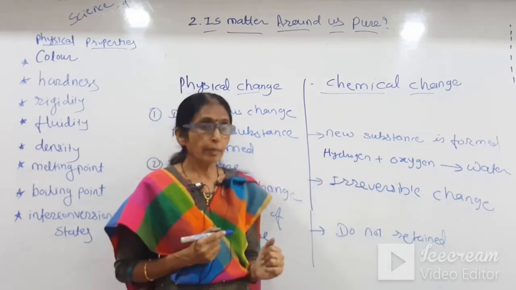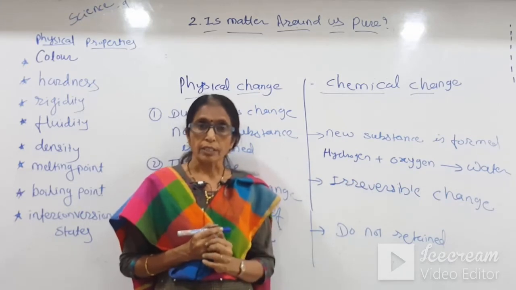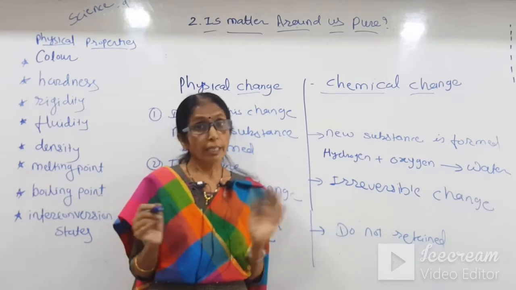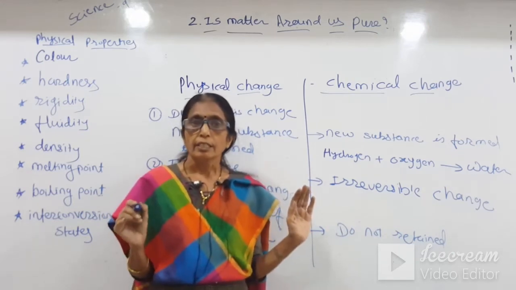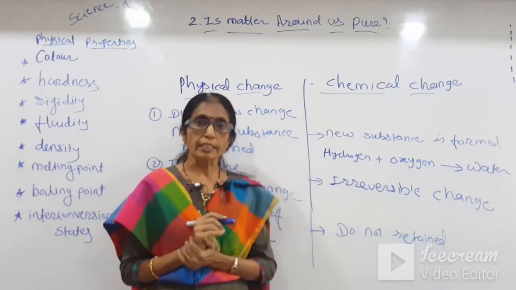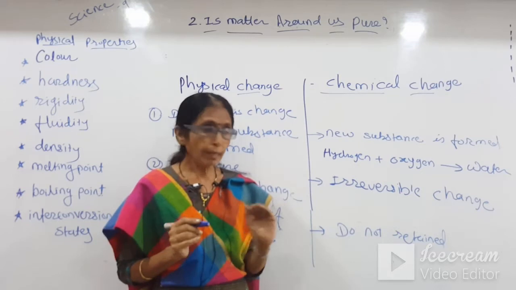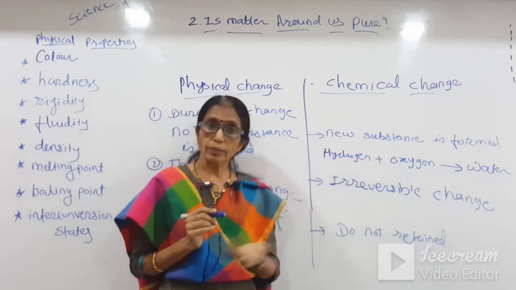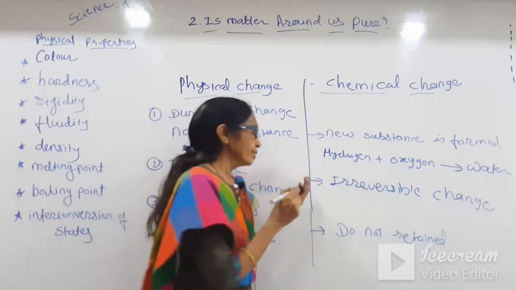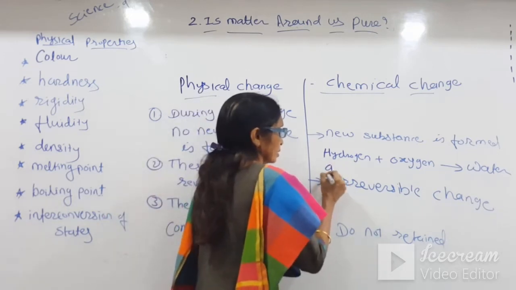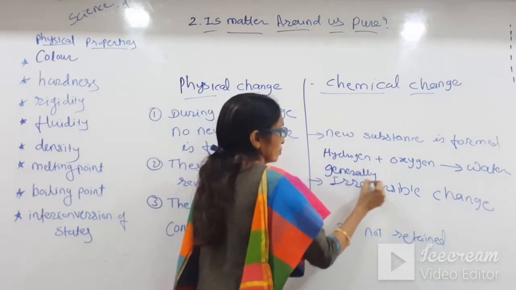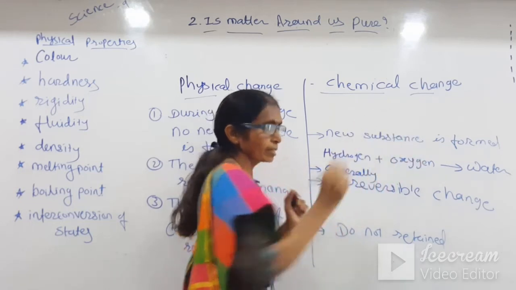Now irreversible, as we get water. Again from this we can get hydrogen and oxygen, but not by a simple way. The method is called electrolysis. You will learn about that in the next chapters. So by a simple way we can't get hydrogen and oxygen again. So it is an irreversible change. Generally we can say, you write here, generally it is an irreversible change.